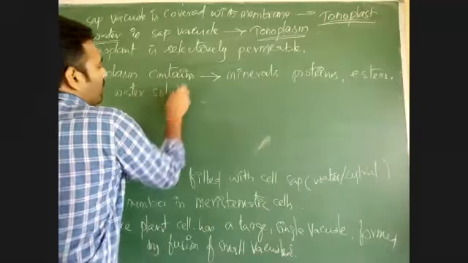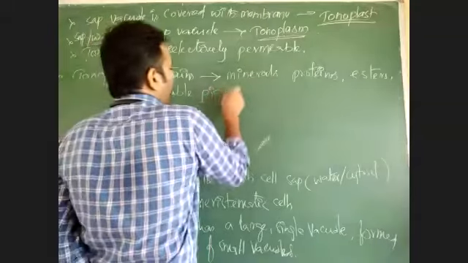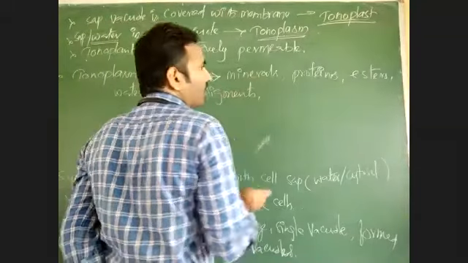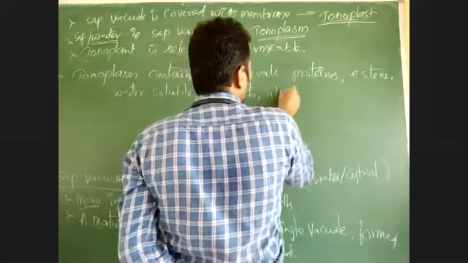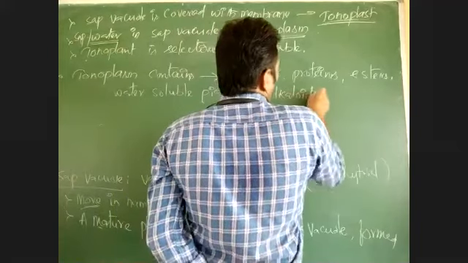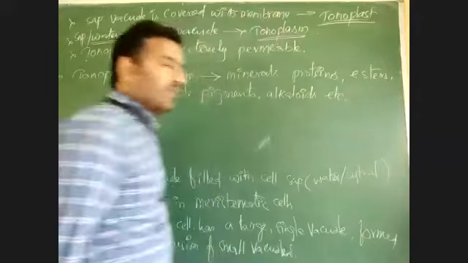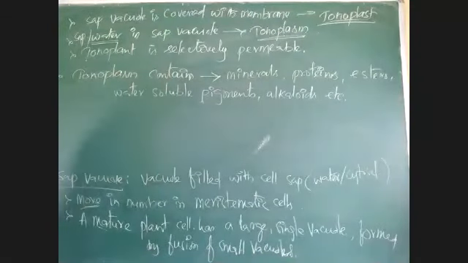Water soluble pigments and alkaloids, etc. Whatever substances the cell produces are combined with this. This is about the sap vacuole.